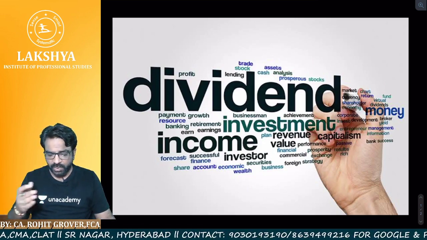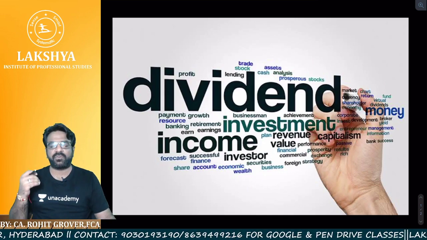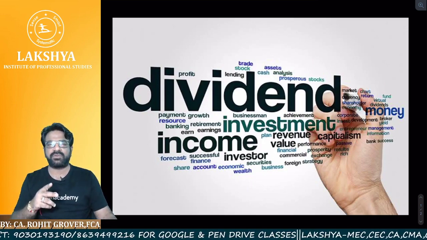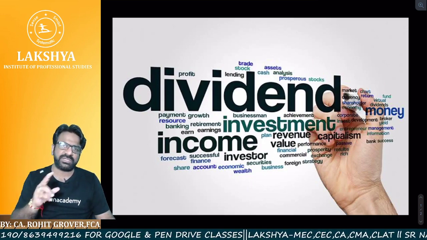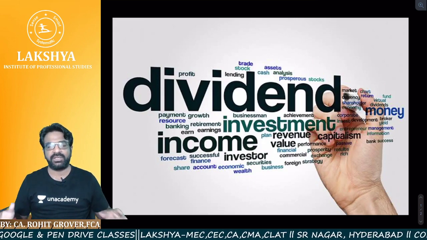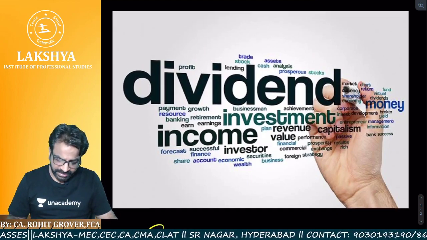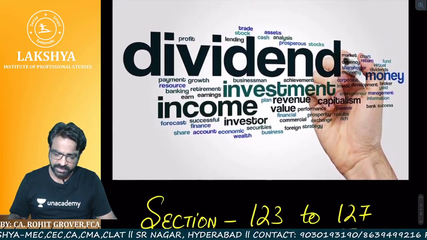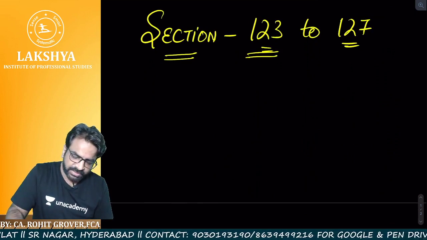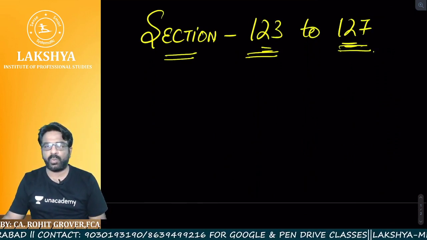As we all know, we have already completed the company audit part, where we covered section number 128 to section number 137, and also section number 139 to section number 148. Now the last set of sections we are left with relates to the dividend part, right? So let us understand what sections we have to cover. These are the various sections in the dividend part: section number 123 to section number 127.